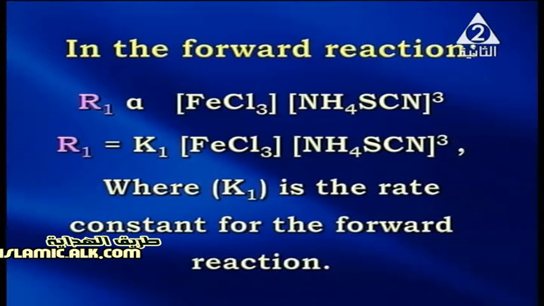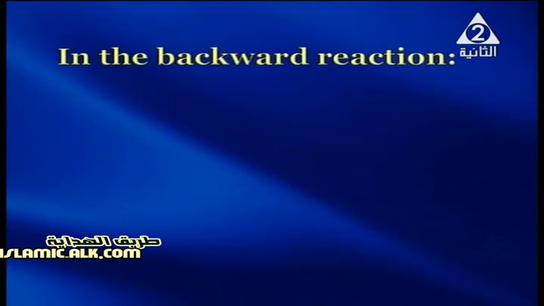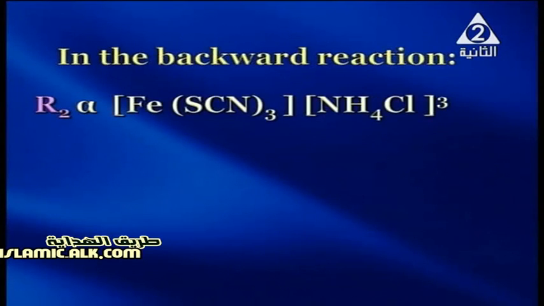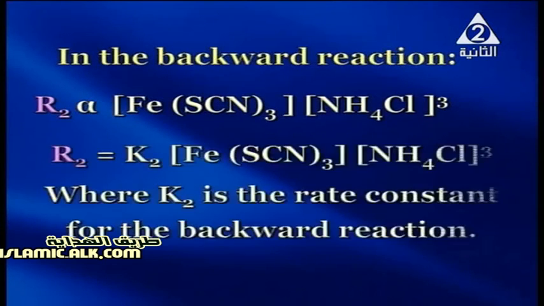the rate constant for the forward reaction, while in the backward reaction, the rate R2 is directly proportional to the concentration of the products, iron(III) thiocyanate and ammonium chloride raised to the power 3, which is the coefficient in the balanced equation of the reaction. So R2 equals K2 times the concentration of iron(III) thiocyanate and the concentration of ammonium chloride raised to the power 3, where K2 here is the rate constant for the backward reaction.